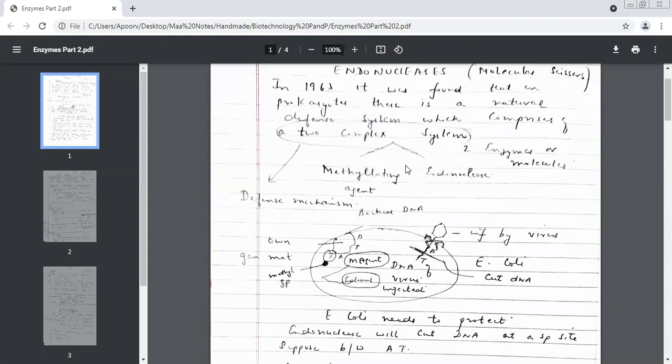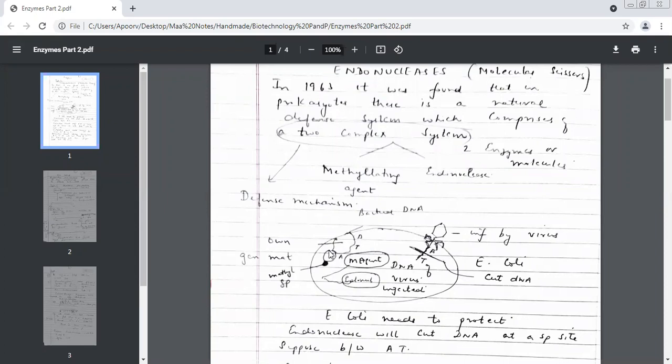What is the role of the methylating agent? It keeps a methyl group to protect the DNA of E. coli. I will just put the E. coli on your screen. You will identify and tell me what I am talking about. This is an E. coli, Escherichia coli. What is this? Virus. So this is getting infected by a virus. This is leaving this. What is this strain of DNA? Whose DNA is this? Whose genetic material? Virus.